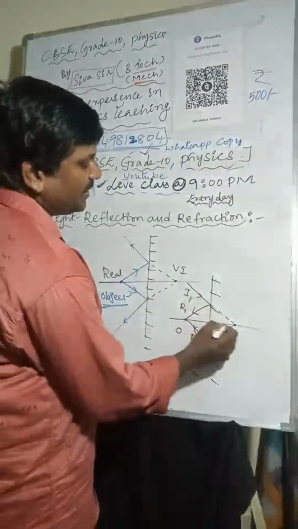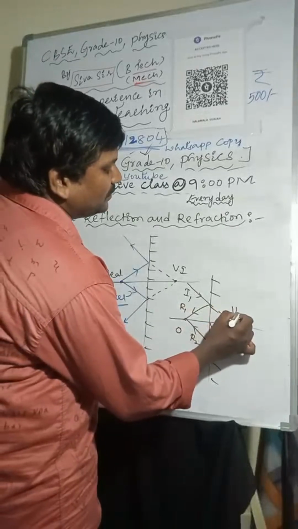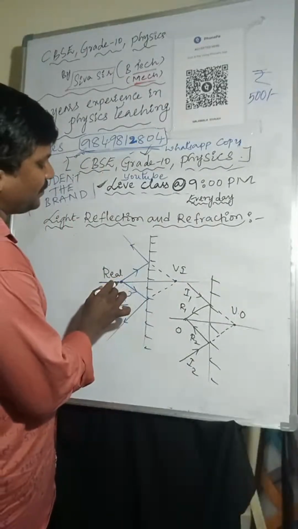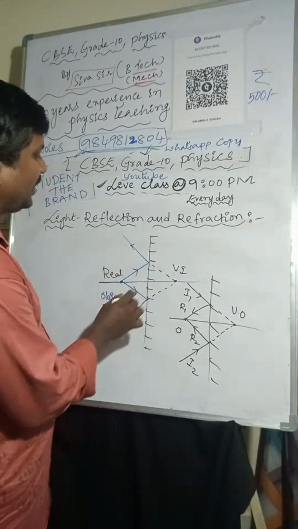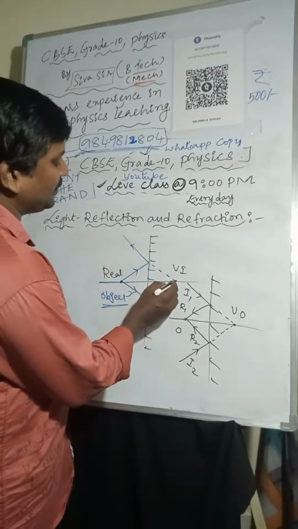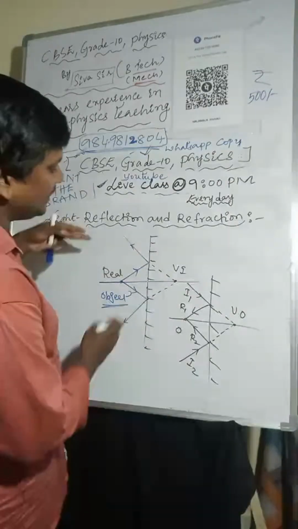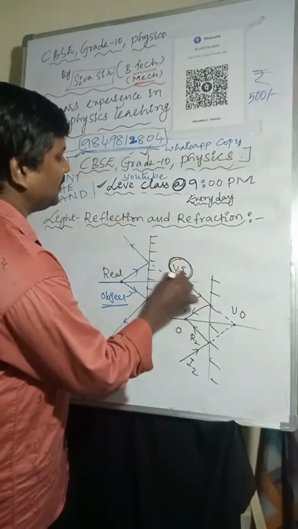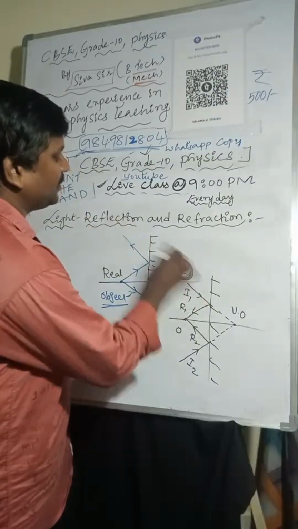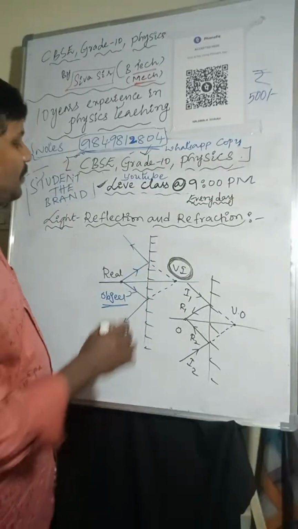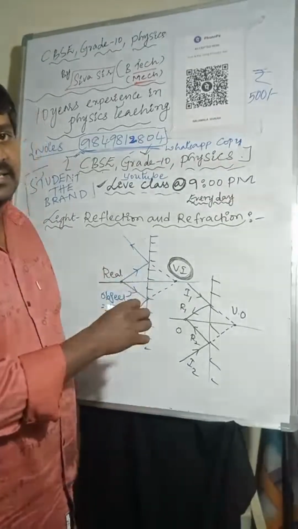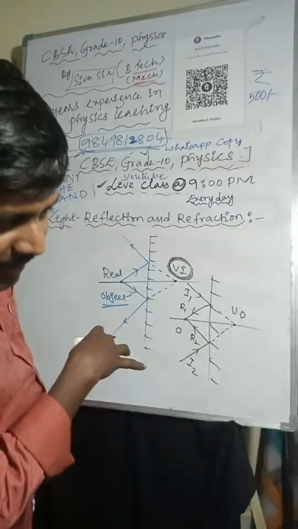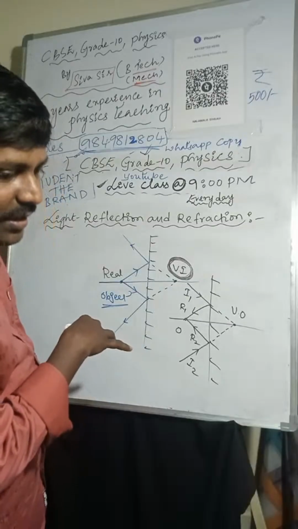So that is a virtual object. Here you can see, the incident light rays are coming from the point. After reflection, those light rays will meet at one point here. The reflected light rays are like this. After reflection, those light rays are meeting at one point. So their virtual image will form here. So the point of intersection of reflected light rays is called. So live I'm explaining reflection.